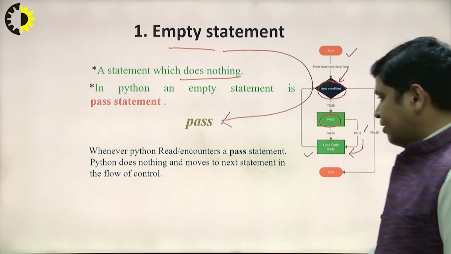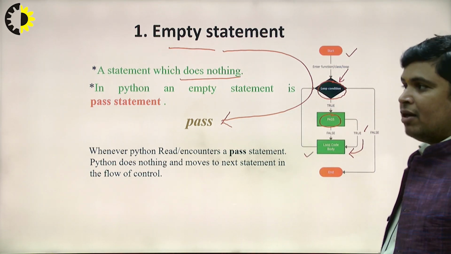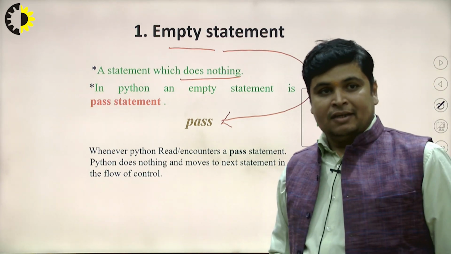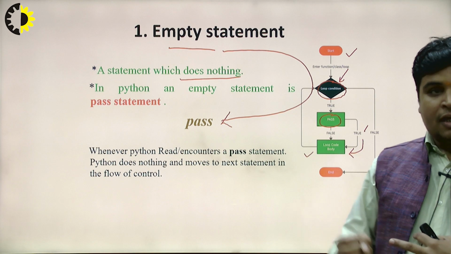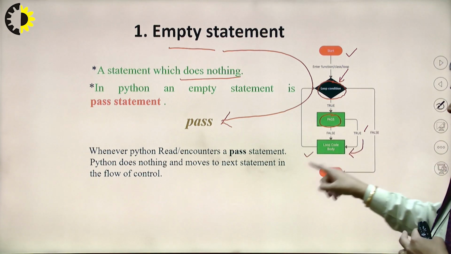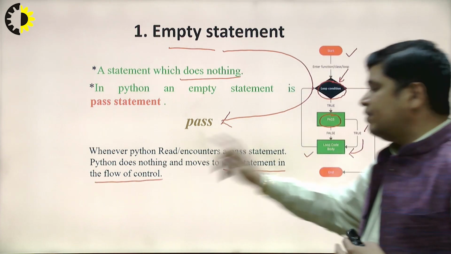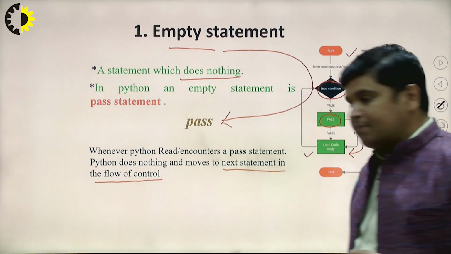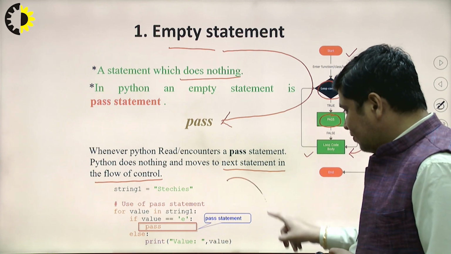So in Python, if a pass statement is read and encountered by the Python interpreter, in that situation Python does nothing and moves to the next statement in the flow of control. Okay, you will see here the same piece of code.